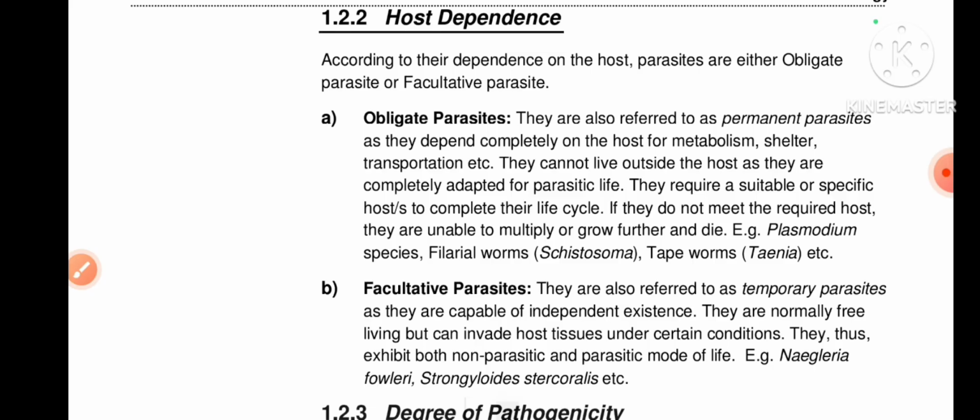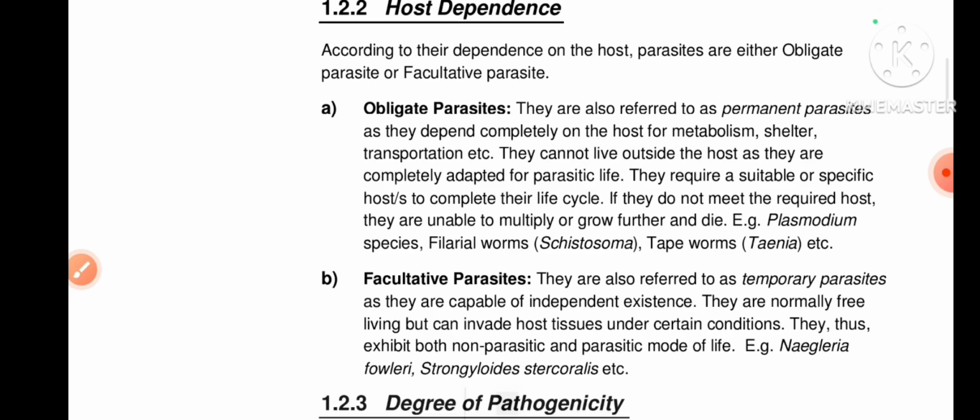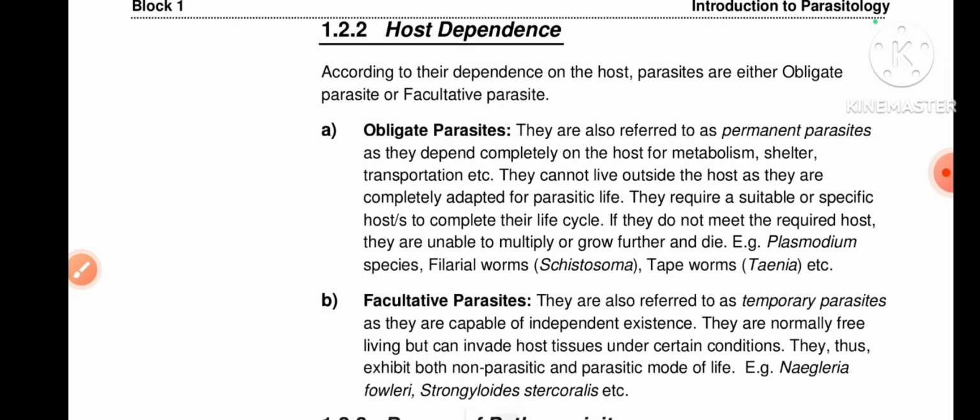First, we are going to study obligate parasites, and secondly, facultative parasites. What is an obligate parasite?